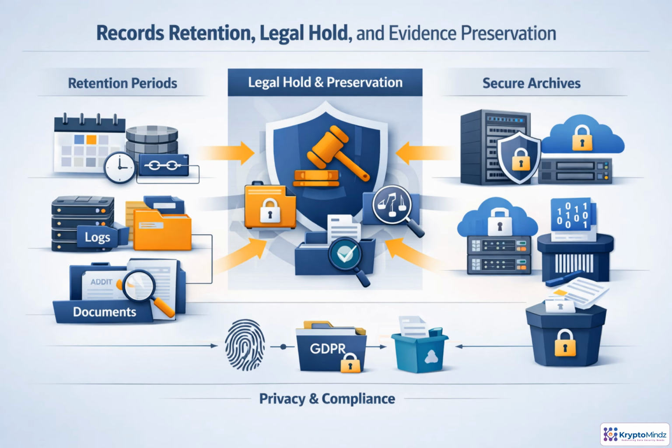Retention starts by identifying each type of record and how long it must live. Transactions, application logs, node logs, identity mappings, documents, backups, and audit evidence. Besu preserves on-chain history, but off-chain supporting records still need policy-driven storage. When litigation or an inquiry begins, normal disposal stops, and legal hold preserves evidence. Archives should be protected, searchable, and tightly controlled. Retention must also align with privacy rules, especially where off-chain data may require deletion or restriction.